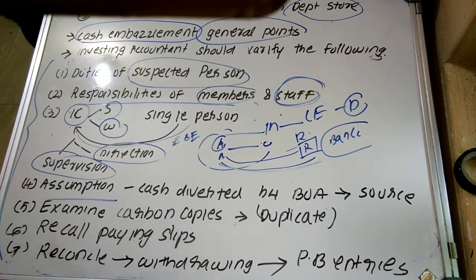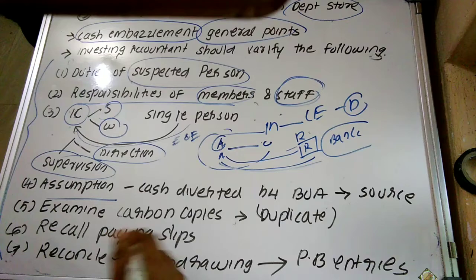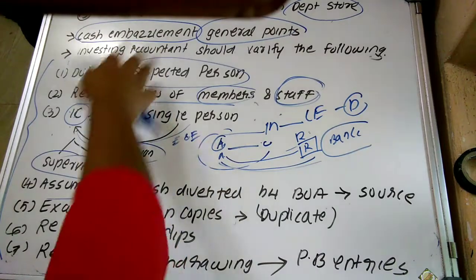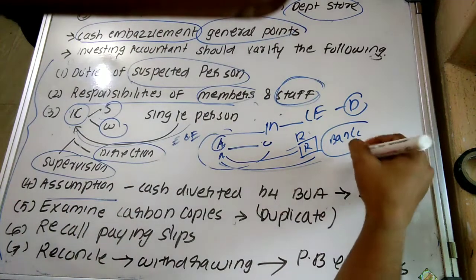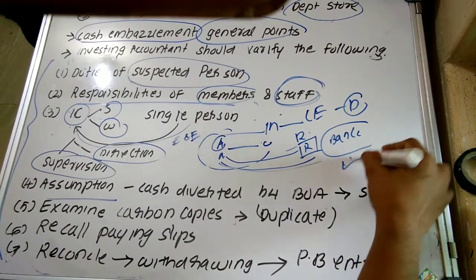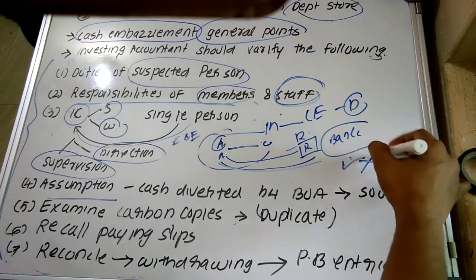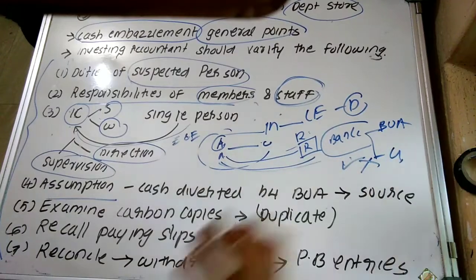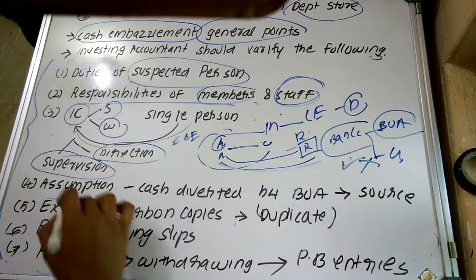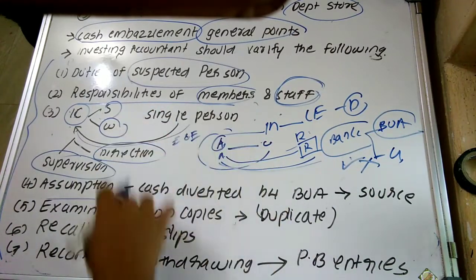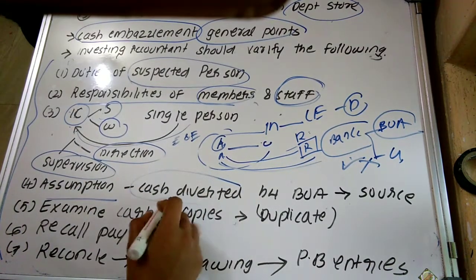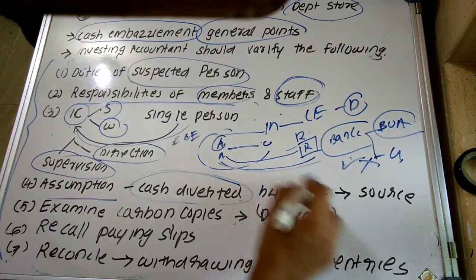Then, assumption. What is meant by this assumption? It is not that assumption, it is accounting assumption. The main responsibility of the investigating accountant in respect of this departmental store is to determine whether cash embezzlement exists or not. So the cash embezzlement can be before recording it into the books of accounts or it can be after, right? Suppose the investigating accountant can assume that such an embezzlement has occurred before entering into the books of accounts, or cash is diverted before entering into the books of accounts.